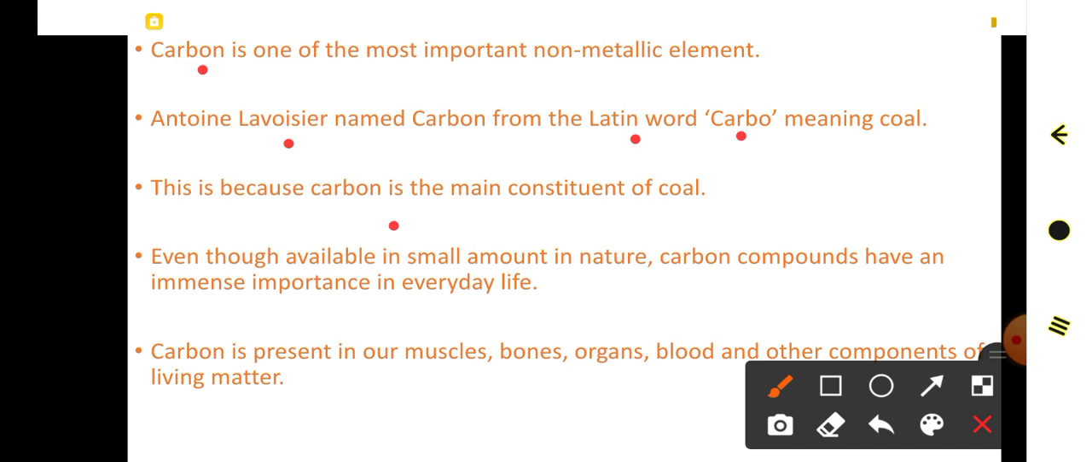And dear students, the availability of carbon in nature is very small. Even though it is available in small amount in nature, carbon compounds have an immense importance in everyday life. Its occurrence, its source is very less, but it is of great importance in the field of chemistry. And also it is present in our muscles, bones, organs, blood and other components of living matter. So these are the important features about carbon.